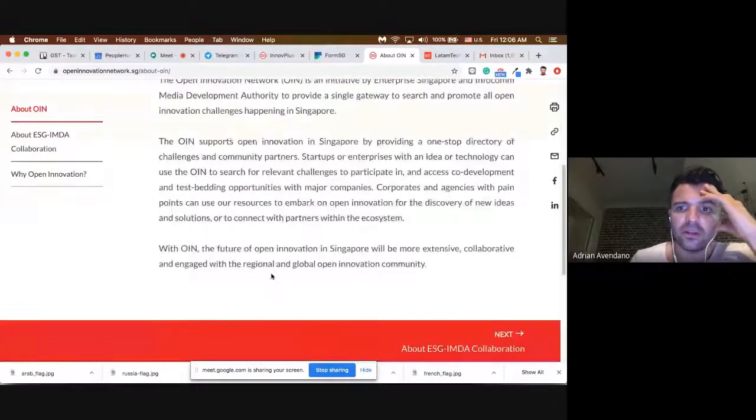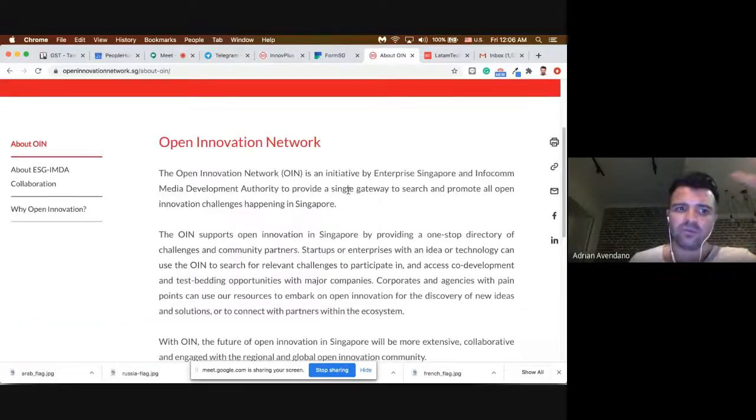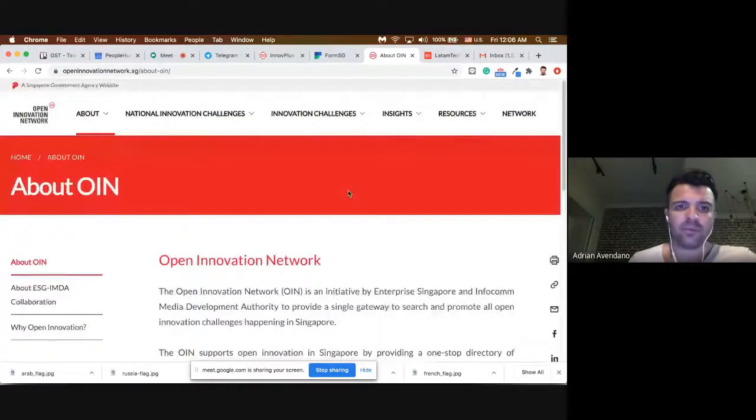So it's a one-stop directory of challenges, and community partners, startups, and enterprises with an idea and technology can use the OINet to search for relevant challenges to participate. The purpose of this website is to have people submit challenges, and people submitting solutions to those challenges, right?